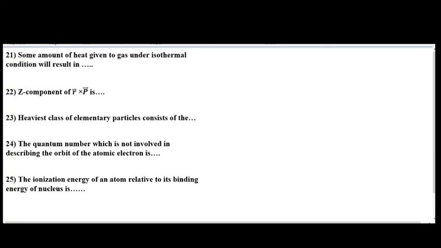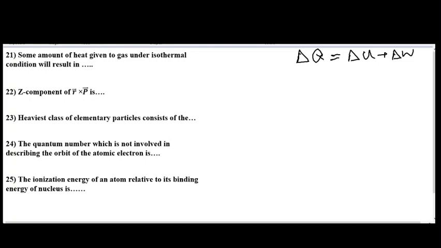The statement of question number 21 is: some amount of heat given to gas under isothermal condition will result in. We can answer this question by using the first law of thermodynamics, which can be written as delta Q is equal to delta U plus delta W. Here delta Q is the heat given to the system, delta U is the change in internal energy of the system, and delta W is the work done.